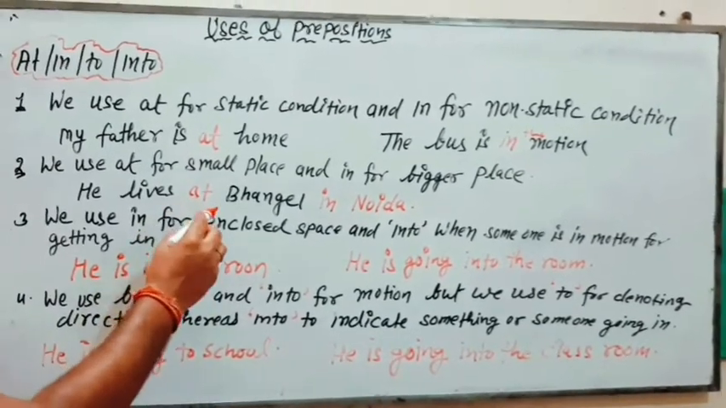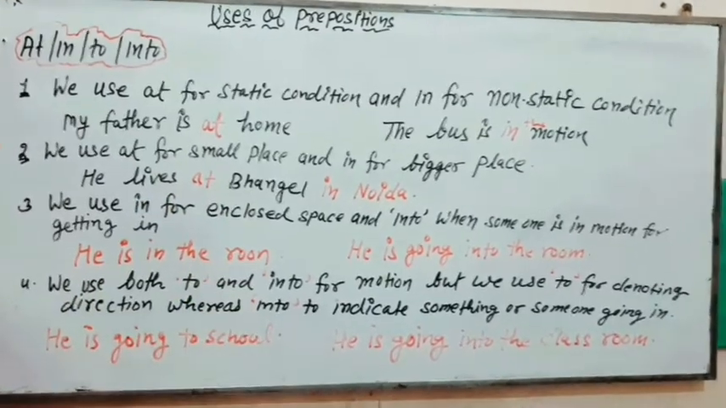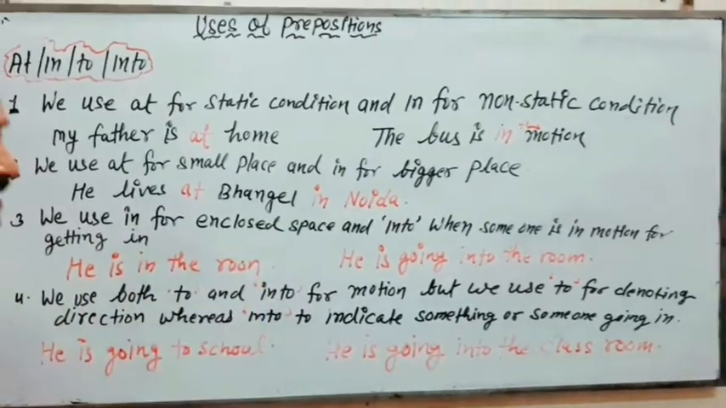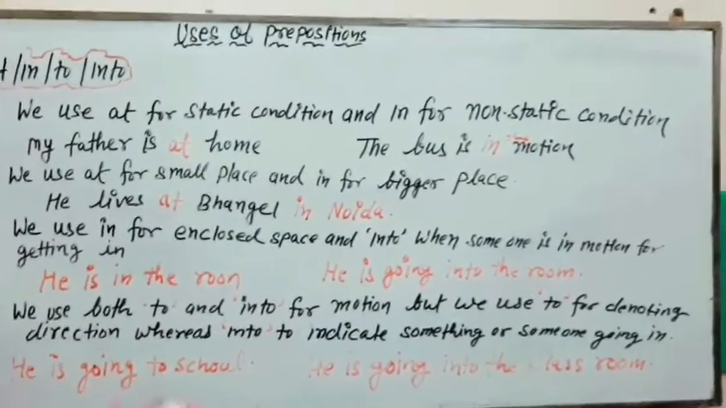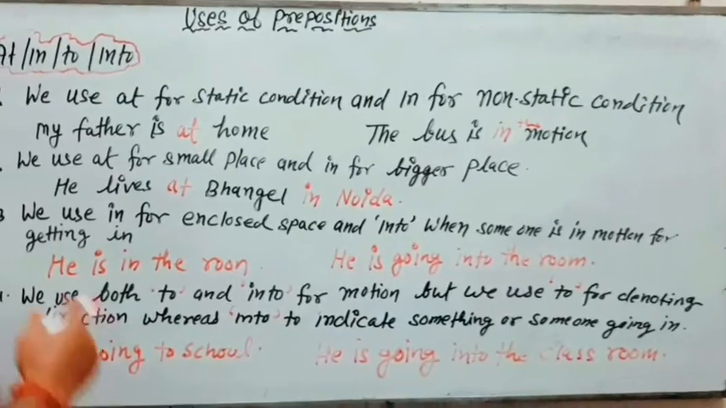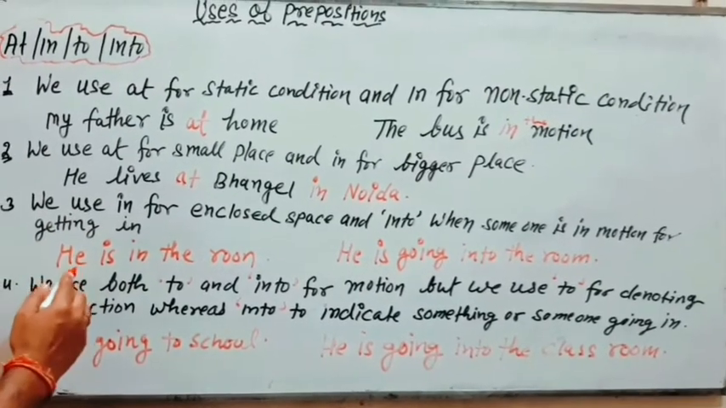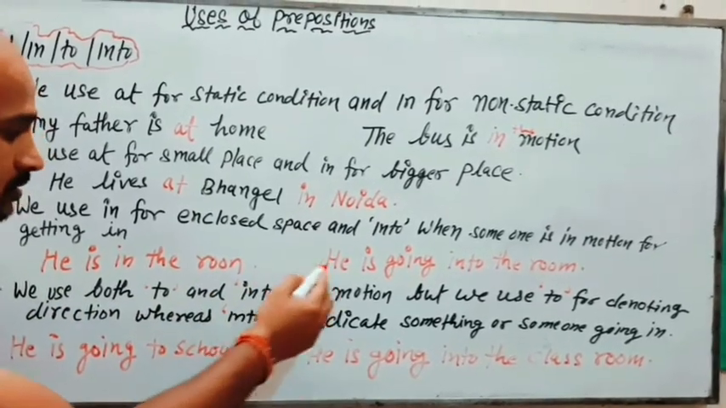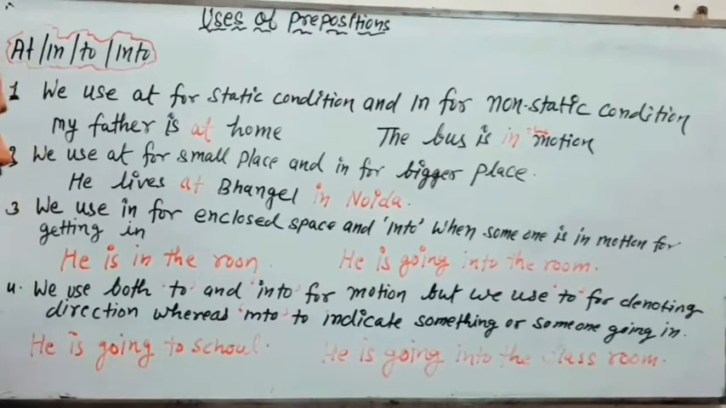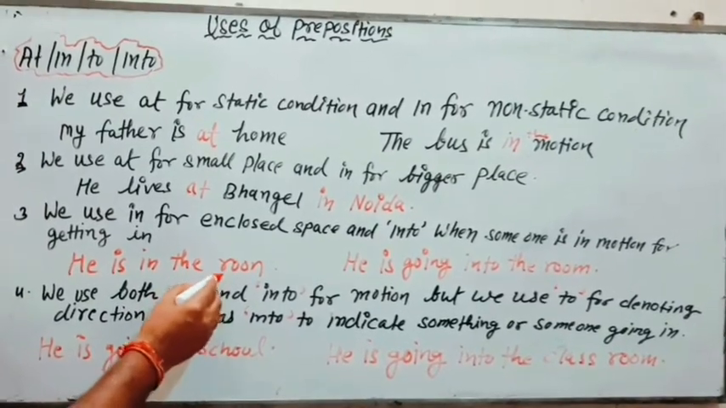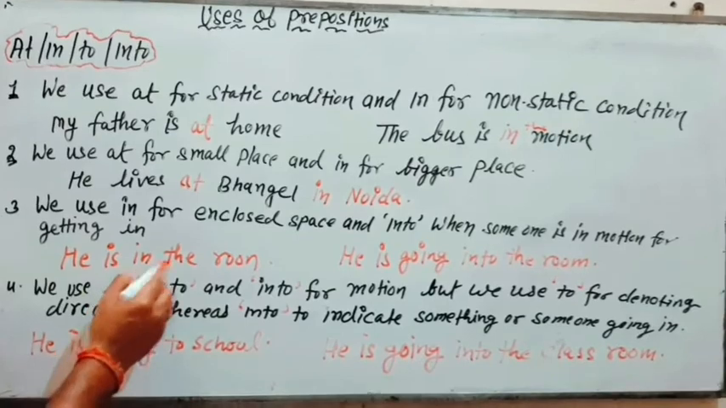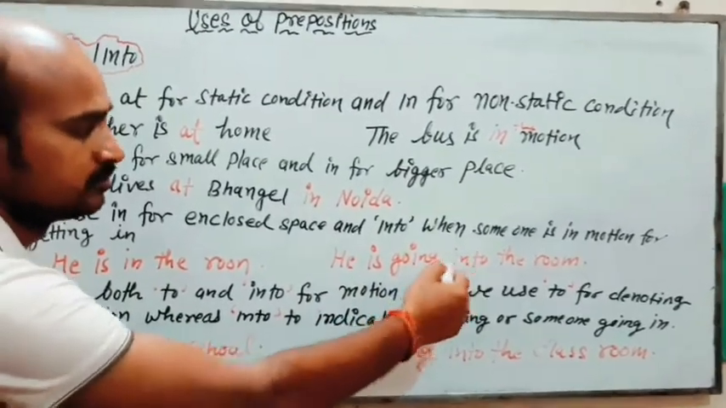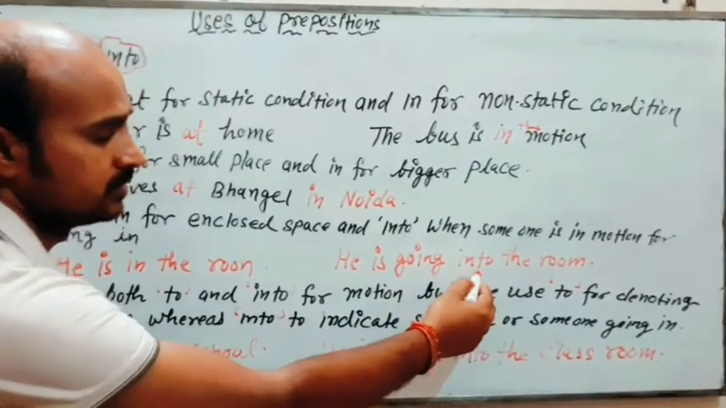So for smaller places we use at, and for bigger places we use in. Now we use in for enclosed space and into when someone is in motion, for getting in. For example, he is in the room. Now he is going into the room. Just see, somebody is already in the room, that's why we are using in, and somebody is going to get himself into the room, that's why we are using into.